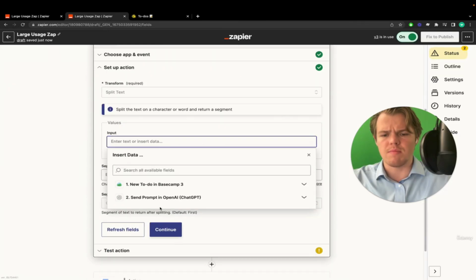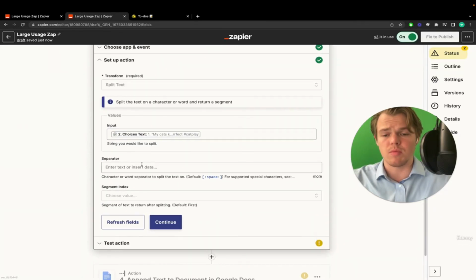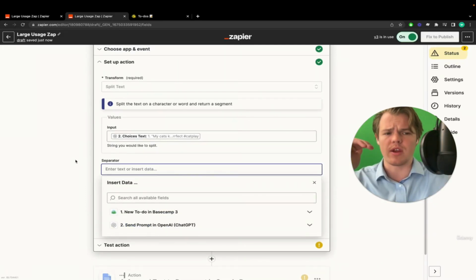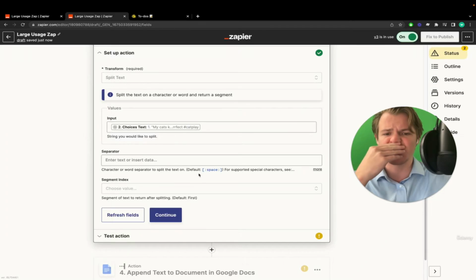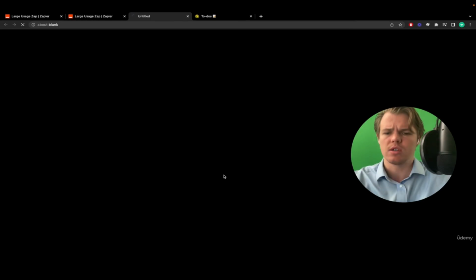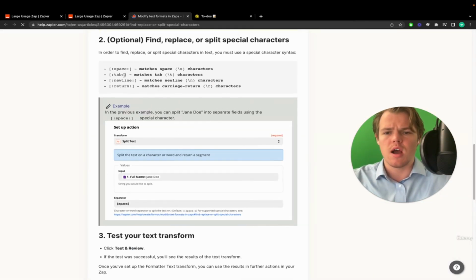And then we're going to have the input be the AI or the prompt that we just got. And then the separator is essentially what's going to separate each one into a different data point. Now, what's great here is you can always get some help. So if you're confused on something in Zapier, you can go ahead and click something like this, which will lead to a help article.